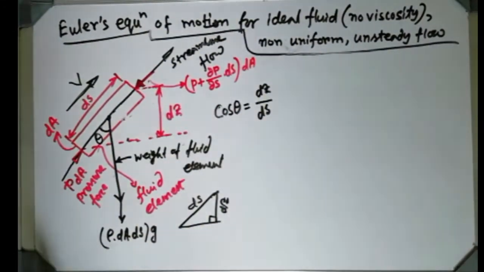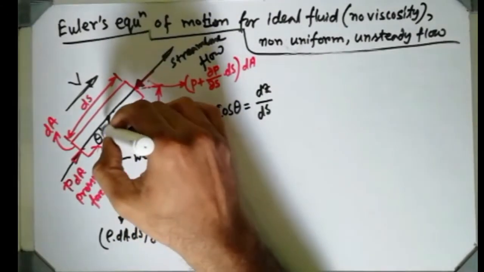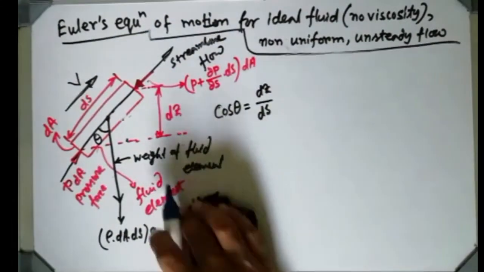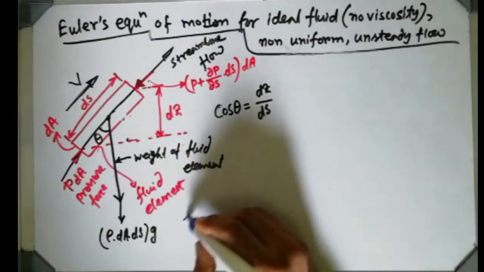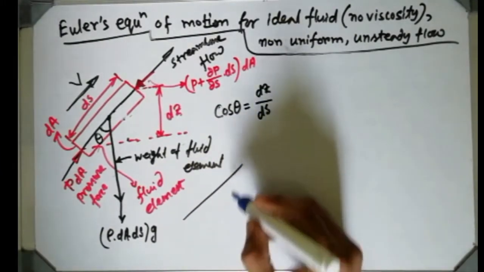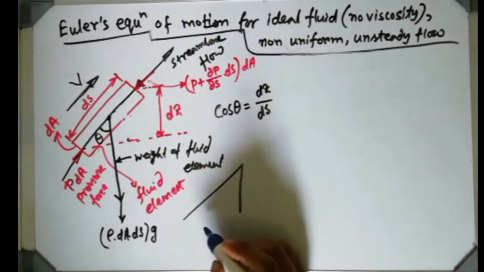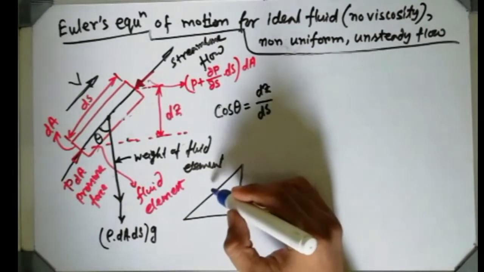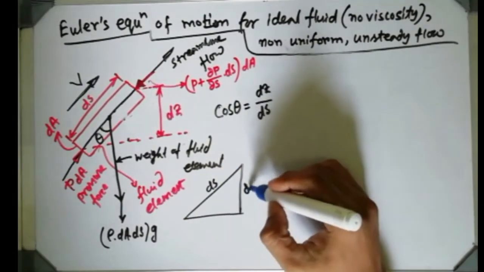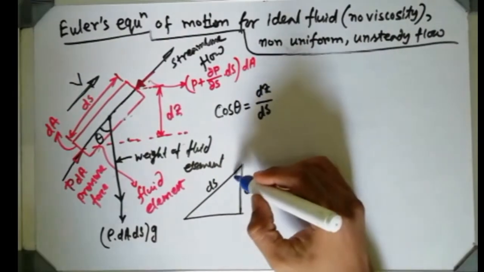If I convert this figure like this, this is the ds component, and this is the dz component, and that is the 90-degree angle, this is ds and that is dz, and this angle is theta.